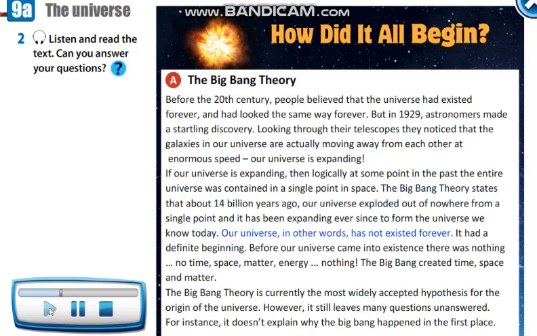Our universe, in other words, has not existed forever. It had a definite beginning. Before our universe came into existence, there was nothing. No time, space, matter, energy. Nothing. The Big Bang created time, space, and matter. The Big Bang Theory is currently the most widely accepted hypothesis for the origin of the universe. However, it still leaves many questions unanswered. For instance, it doesn't explain why the Big Bang happened in the first place.